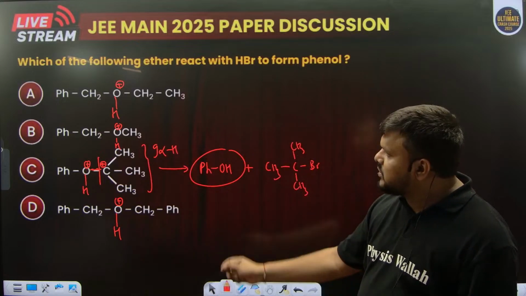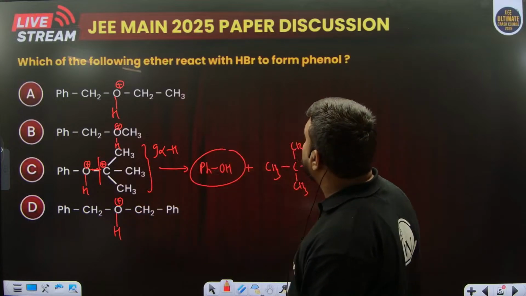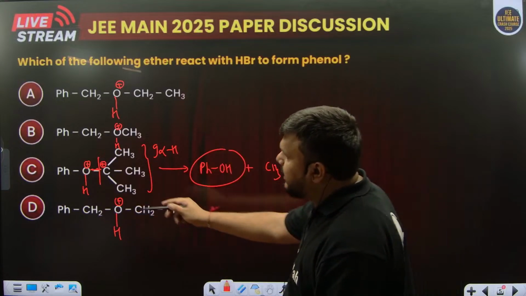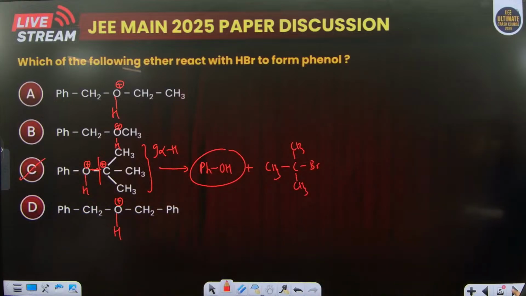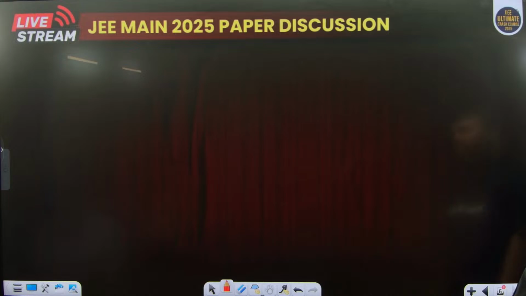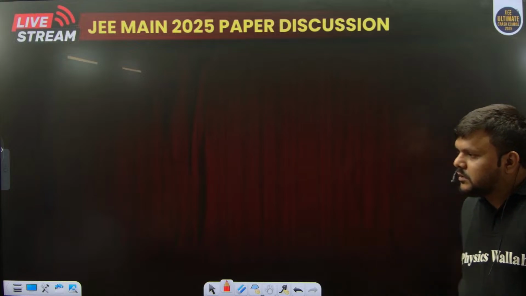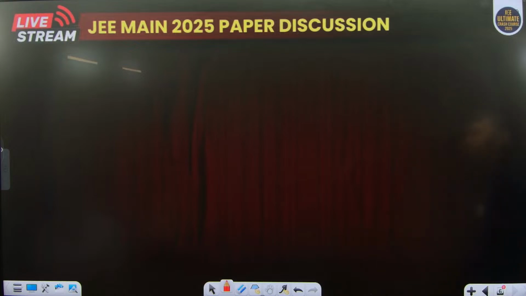So this is the most stable carbocation, and definitely it will react very quickly, and the right option will be the C option. Yes, let us continue after some time.